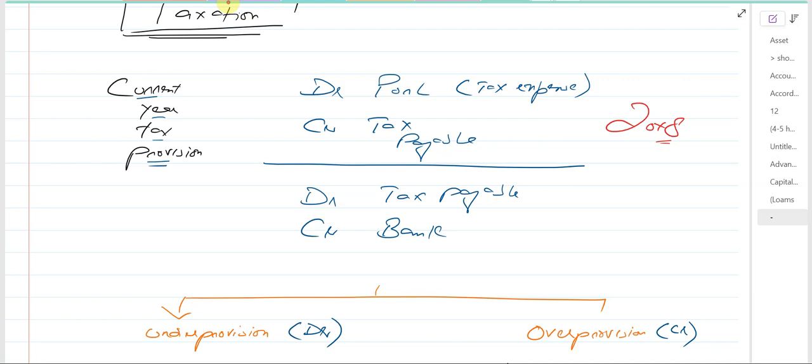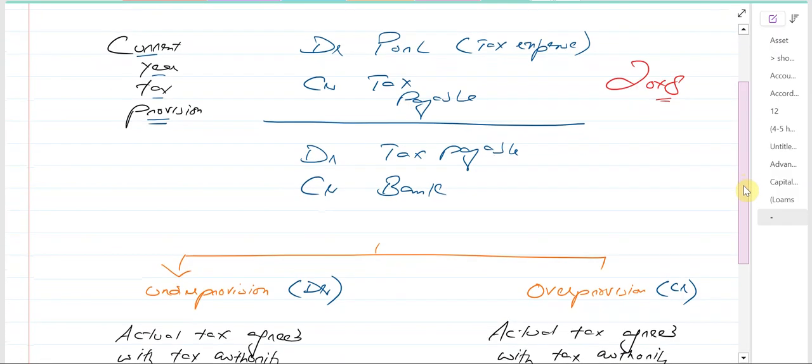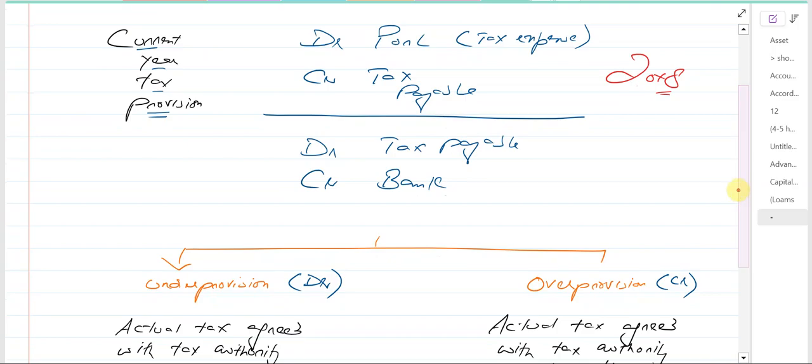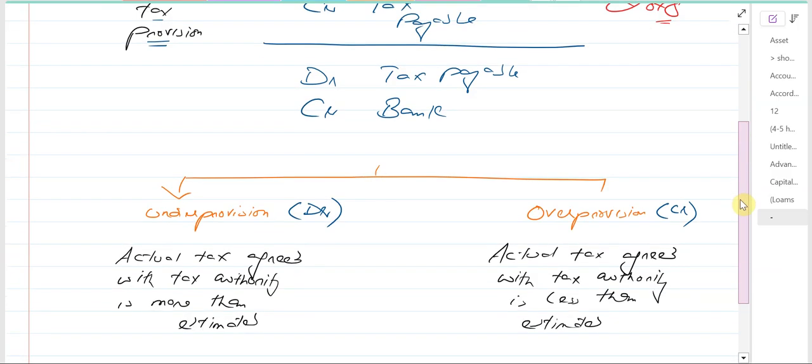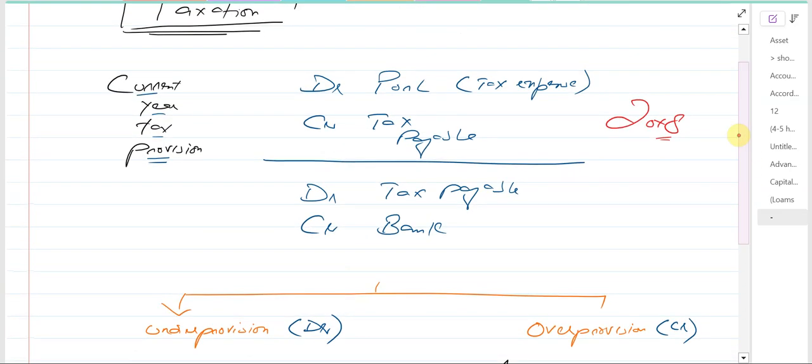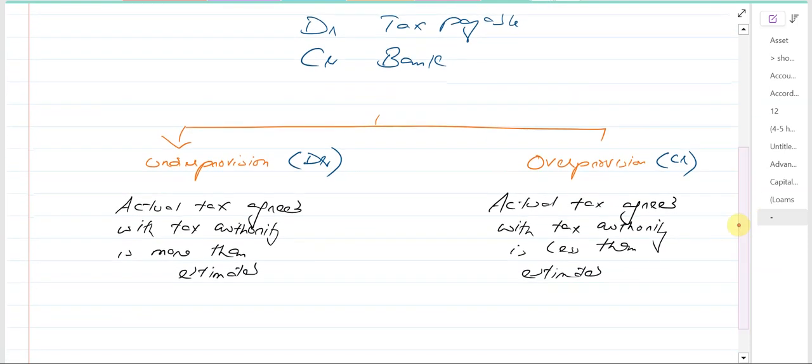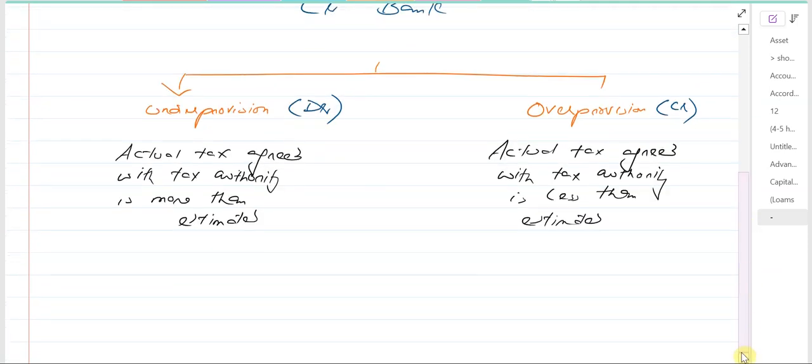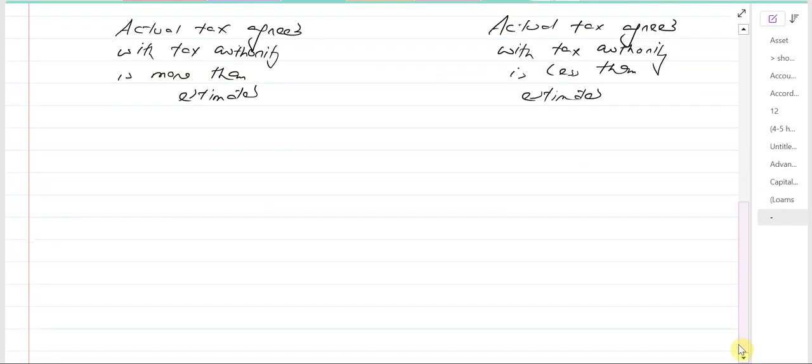Now the 20x8 year end is there and the financials are prepared, and then you agree the tax with the tax authority. Now it's 20x9. In 20x9 there will be the current year tax provision of 20x9, and then one under or over provision coming from the previous year, which is 20x8.